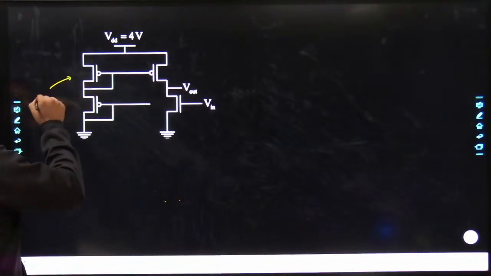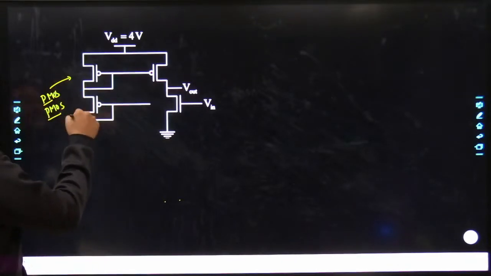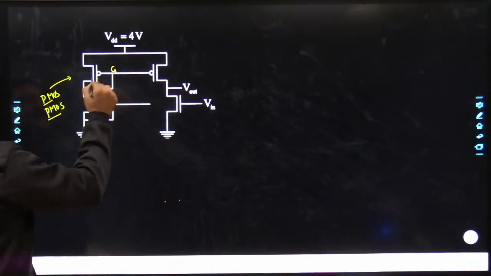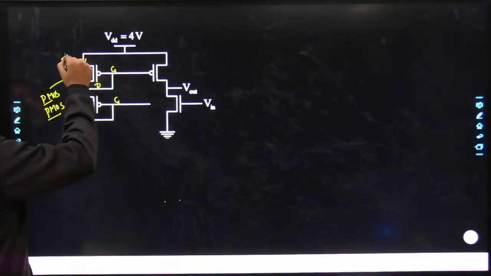They are identical PMOS circuits. Both of them are in the saturation region. If somebody asks why, you can say because their gate and drain terminals are short circuited. Yes, sir, both will carry the same current.